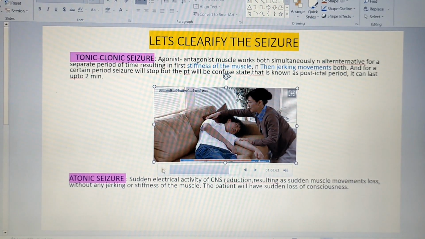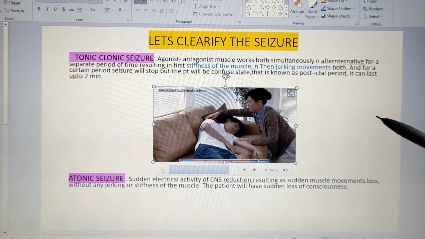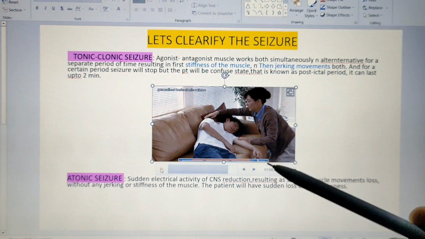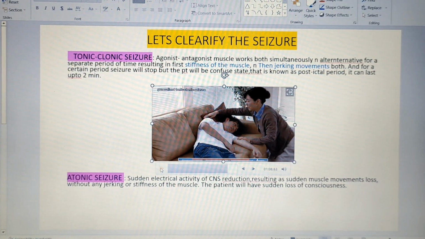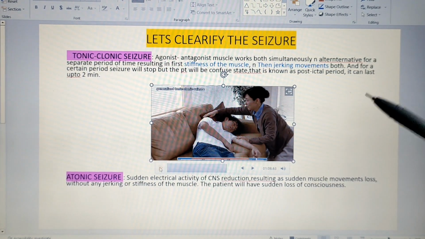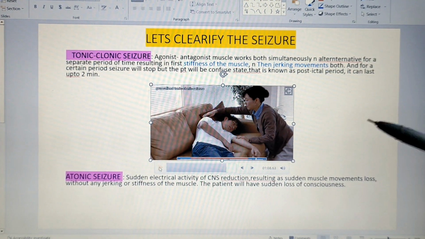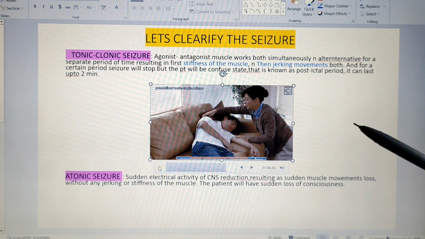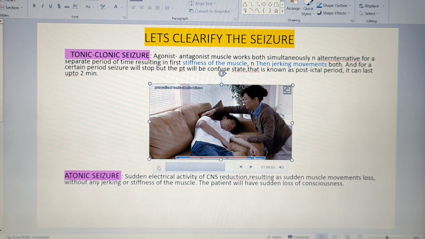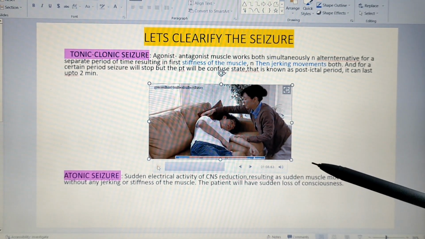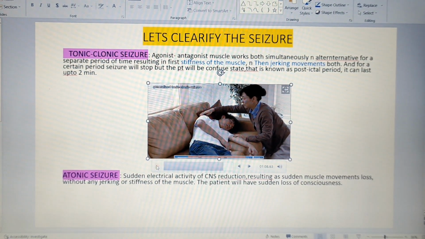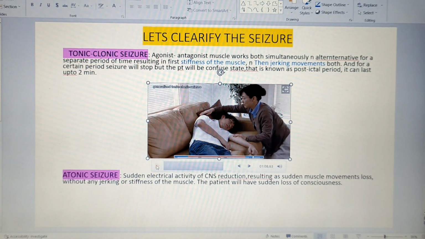Also mark one thing, this type of seizure is very, very dangerous, because it can repeatedly occur and the patients will not have any kind of consciousness. If it takes longer than 5 minutes, the patients may sometimes even die. Very severe changes will be there in the brain neuron activity. That is called tonic clonic seizure or grand mal seizure. First there will be a tonic phase, from tonic to jerking movement, from jerking movement to this phase where there is no seizure.